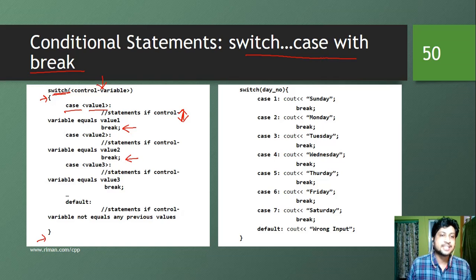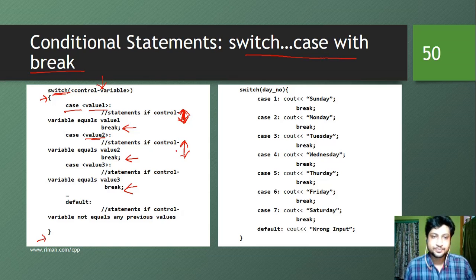In every case, after every case, we have put a break statement. That will ensure that if the control variable is equal to value 1, only the set of statements residing in this case block is going to be executed. If the value of the control variable is value 2, only the statements residing in this particular block are going to be executed.